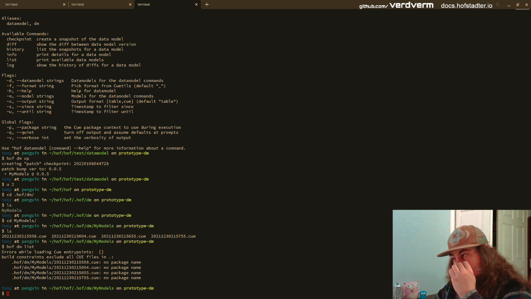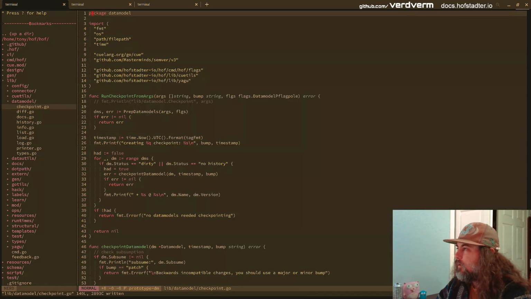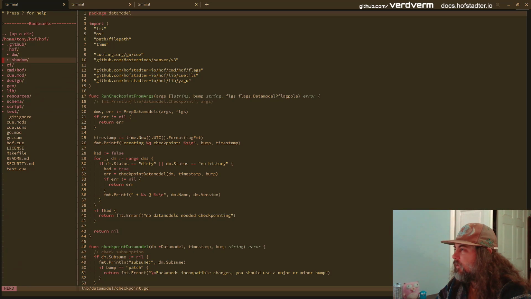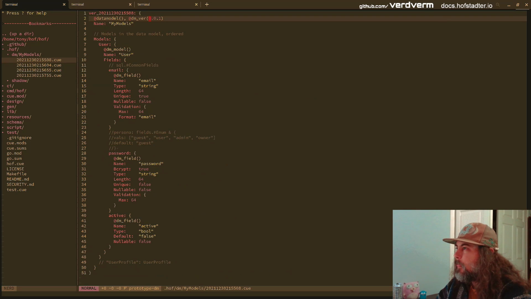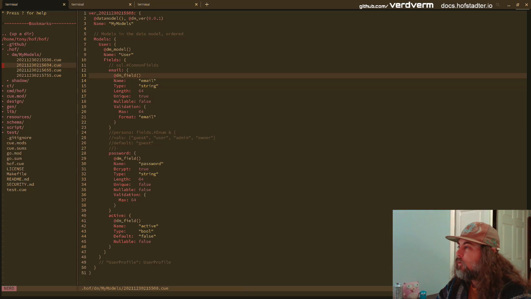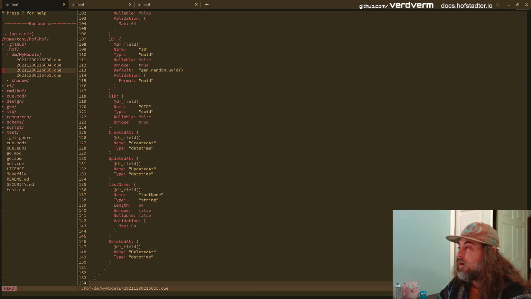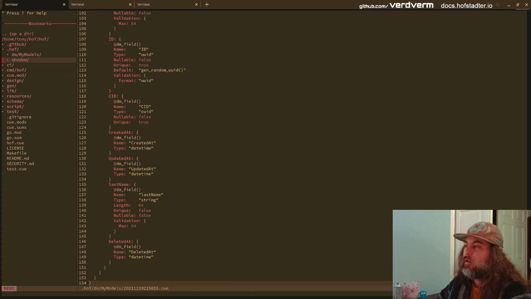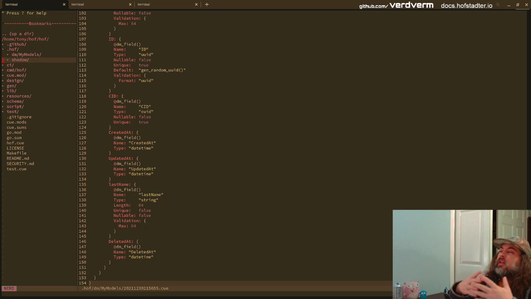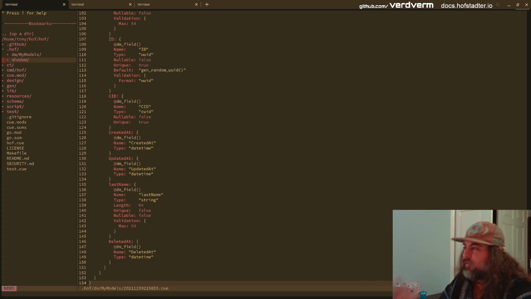Oh, sorry. We'll look at these in the test data, here's our DM. You'll see there's our version 1. And if we go to one of the middle versions, it's not storing the diff, it's storing the entire data model at each point. And what Hoff does is, when it presents the history to the template system and your generators and all that kind of stuff,